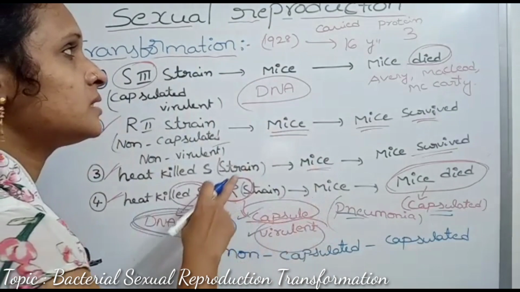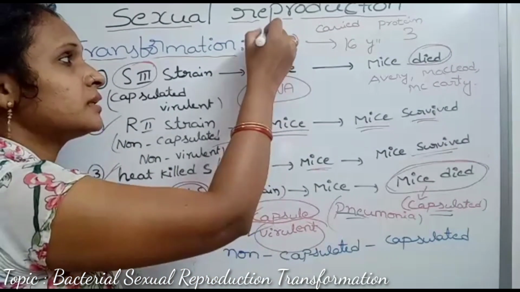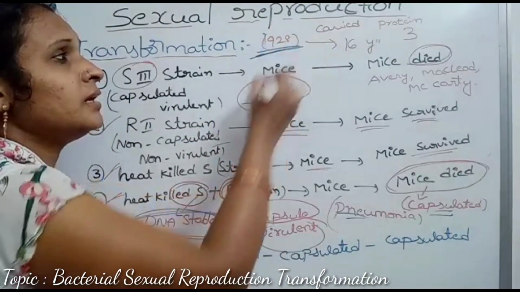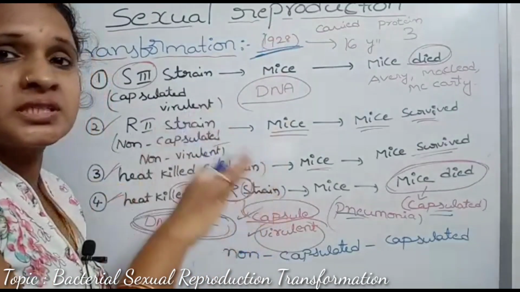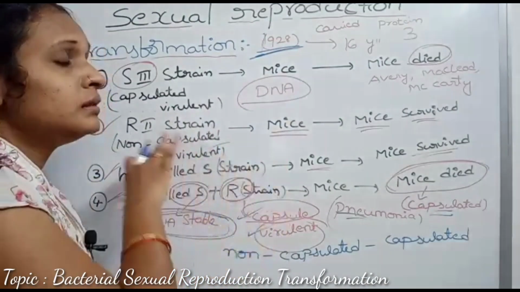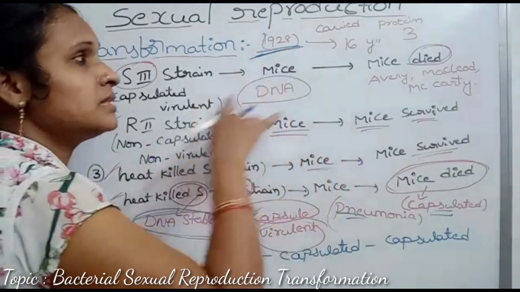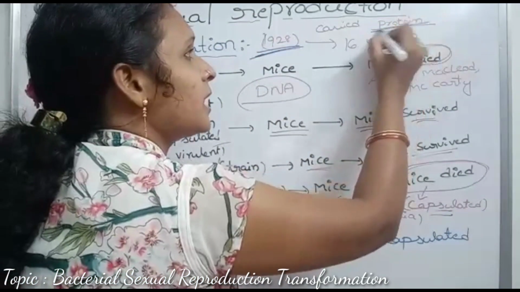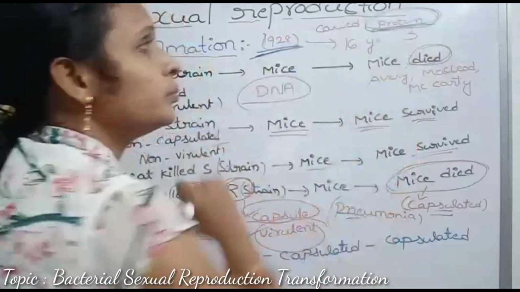This transformation was first shown by Frederick Griffith in 1928. But he first thought that this genetic information was carried by some unknown protein.